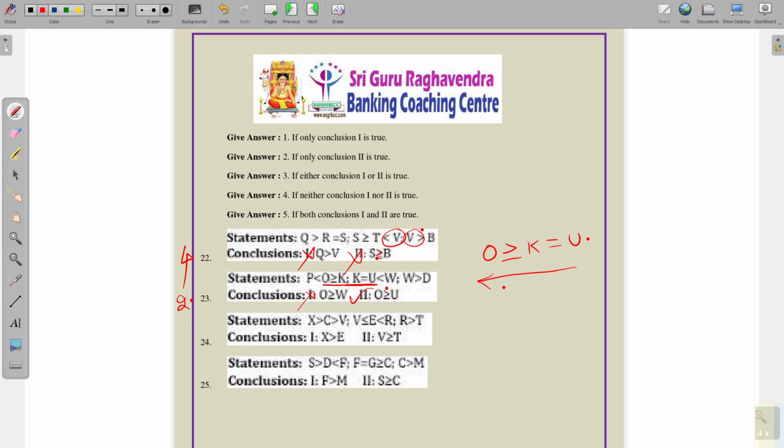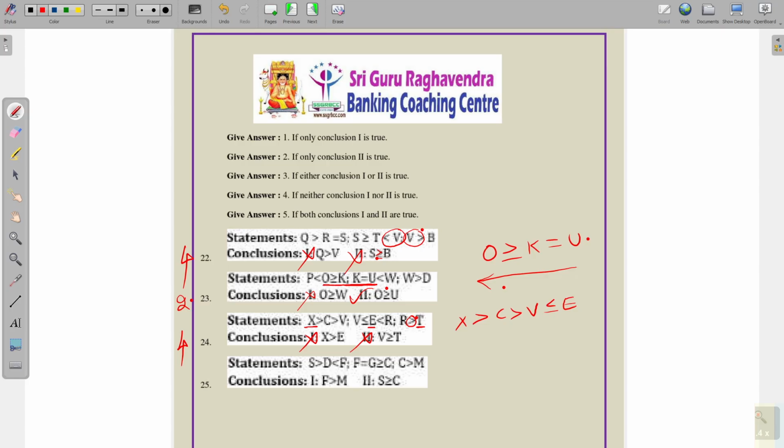Next, E to X, or else X greater than E. You can see X greater than C greater than V, V less than or equal to E. But here we have X greater than E, and here we have less than or equal to E, so the first one does not follow. Then V greater than or equal to T. Here before T we have greater than only, so that is why greater than or equal to does not follow. 24 is also option 4, neither 1 nor 2 follows.